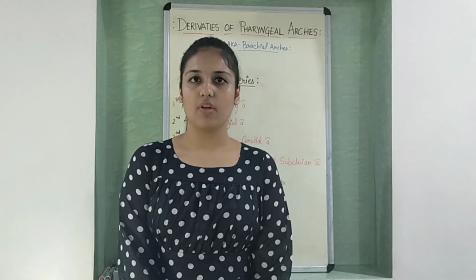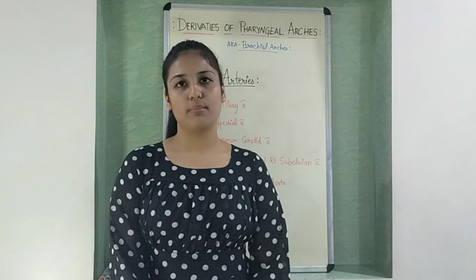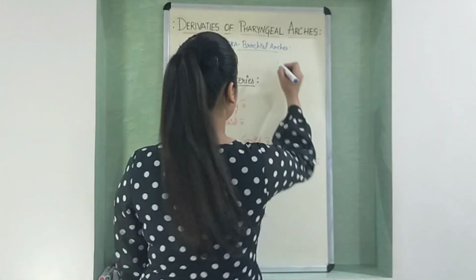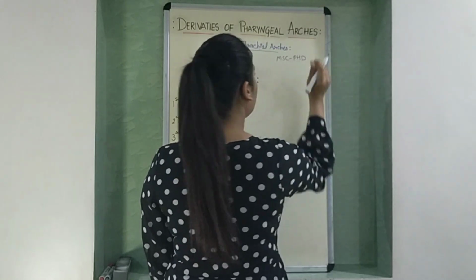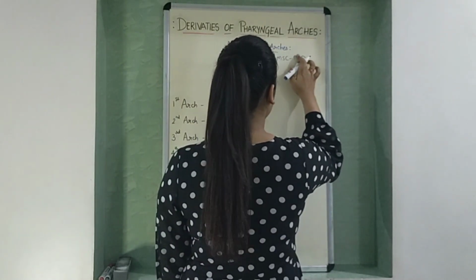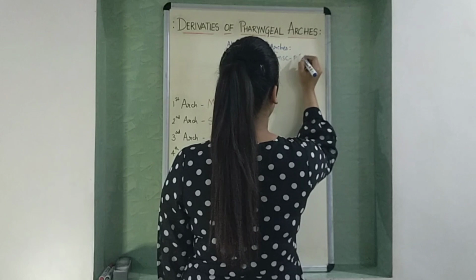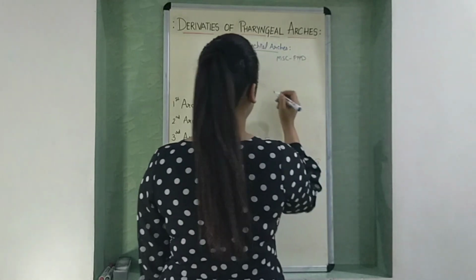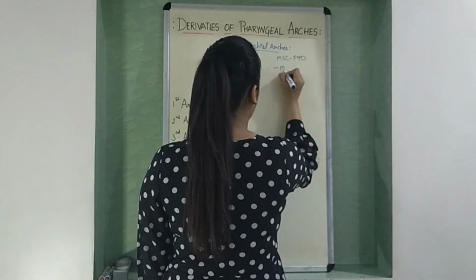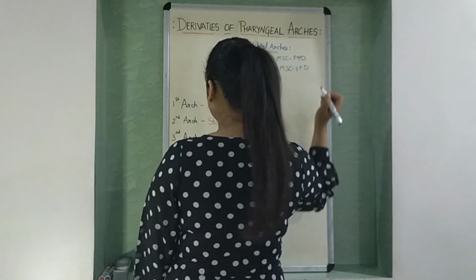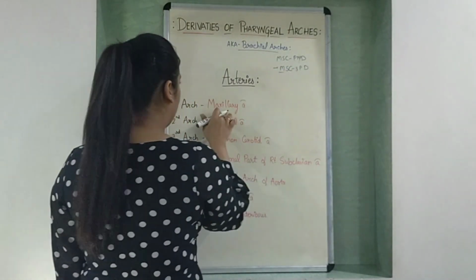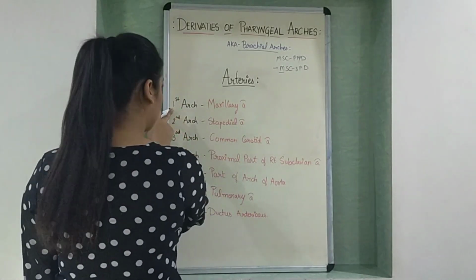Now let's talk about the arteries. Here is a simple mnemonic to remember this. That is MSCPHD. Here we need to make a small change. Just remove the horizontal line from H and make it as 2 P's. So it becomes MSC3PD. M stands for maxillary artery, which is derived from first arch.